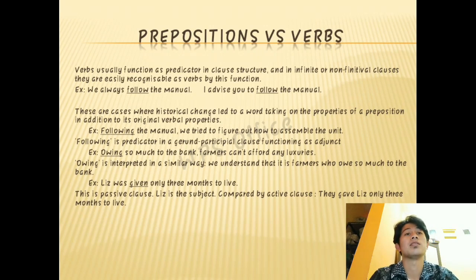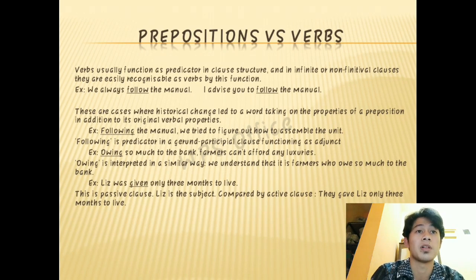These are cases where historical change led to a word taking on the properties of a preposition in addition to its original verbal properties. For example, following the manual, we tried to figure out how to assemble the unit.